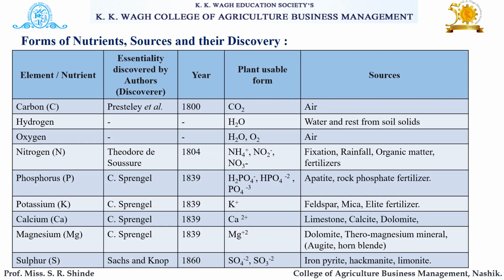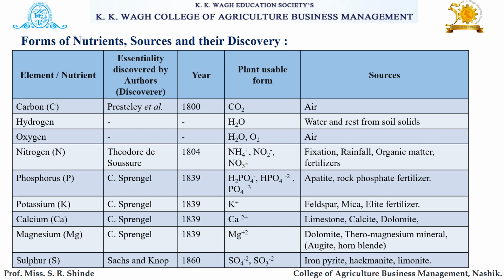Now let's see different forms of nutrients, their discovery, their sources, year of discovery and their plant usable forms. Here all the nutrients are given with their symbols, like carbon, nitrogen, phosphorus, potassium, calcium, etc. and their discovery. Carbon was discovered by Priestley et al. in the 18th century. Its plant usable form is given in the table, and from the source, specifically air, we get carbon.